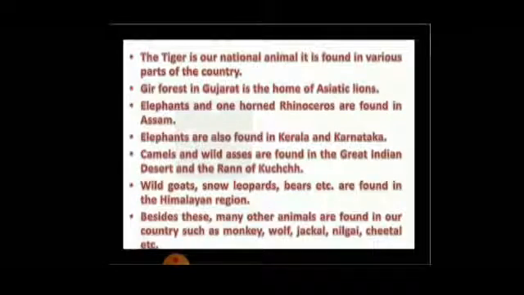It is found in various parts of the country. Gir Forest in Gujarat is the home of Asiatic lions. Elephants and one-horned rhinoceros are found in Assam. Elephants are also found in Kerala and Karnataka. Camels and wild asses are found in the Great Indian Desert and Rann of Kutch. Wild goats, snow leopards, bears, etc. are found in the Himalayan regions. Besides these, many other animals are found in our country such as monkeys, wolf, jackal, nilgai, cheetal, etc.